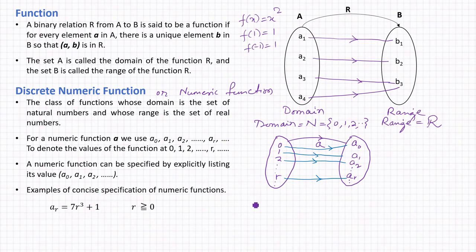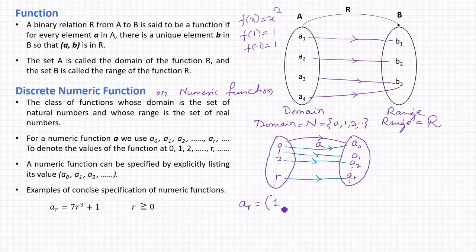So this a_r can be written in list form, by putting the values of r as 0, 1, 2 and so on. When you put r equal to 0, 7 into 0 to the power 3 is 0, plus 1 is 1.